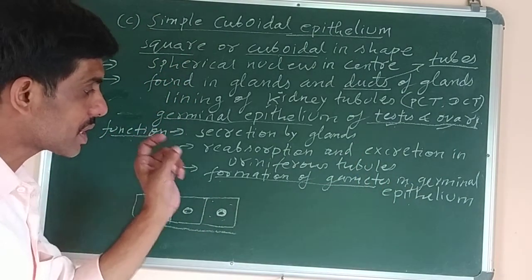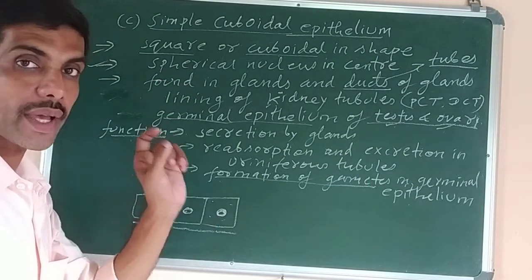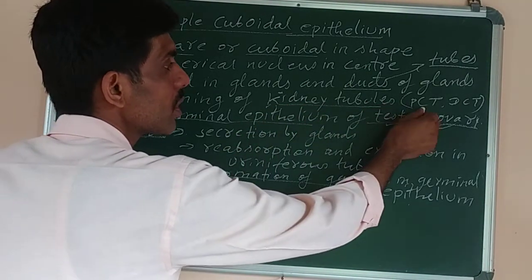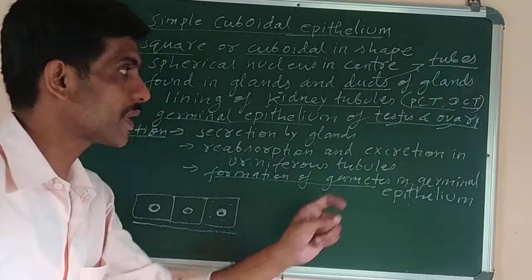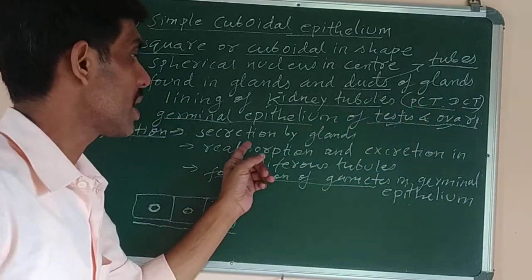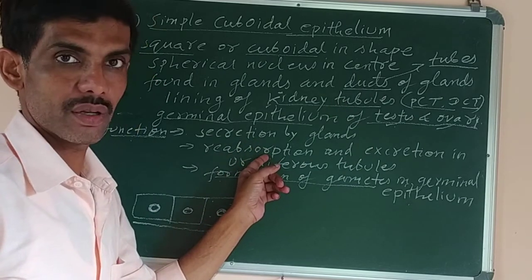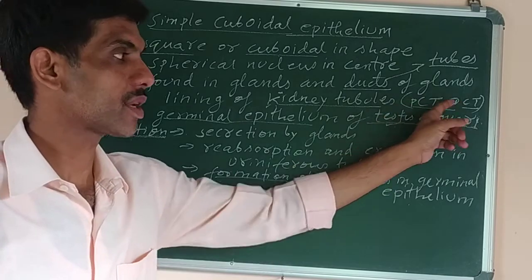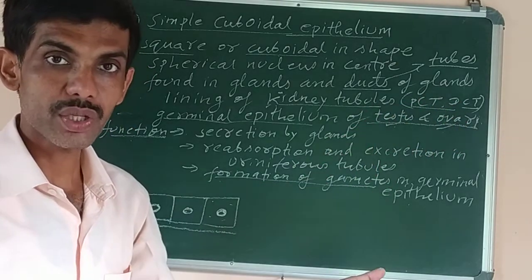So it is from this epithelial tissue only that the gametes are produced. And because it is present in the kidney tubules also like PCT and DCT, the function of the PCT, that is proximal convoluted tubule, is reabsorption and excretion, because both of them are associated with the process of excretion.